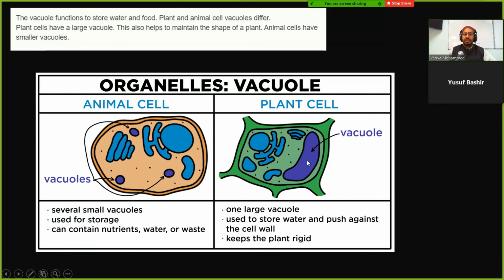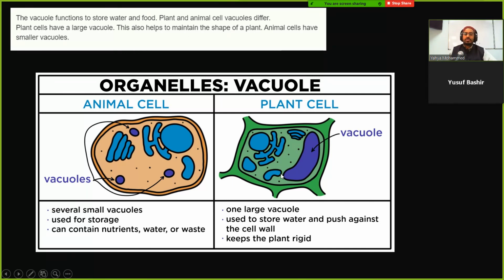Now in a plant cell, they often have large vacuoles. Most plant cells have big vacuoles, where a good amount of space is taken up by the vacuole. But in animal cells, in human cells, bat cells, monkey cells, whatever it is, the vacuoles are just small vacuoles all over the place. So the vacuoles in animal cells don't take up much space. These small bubbles of water and other chemicals can store nutrients, water, or waste. These are small, and the plant cell is very big.